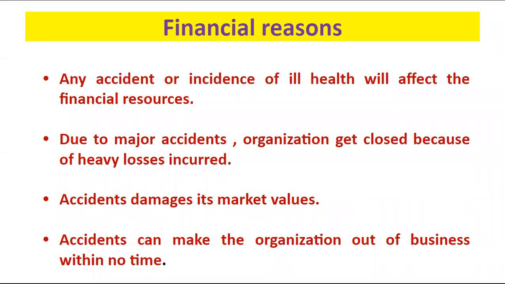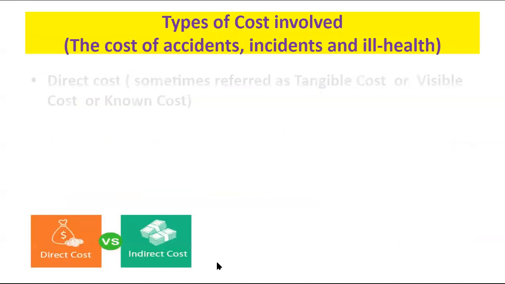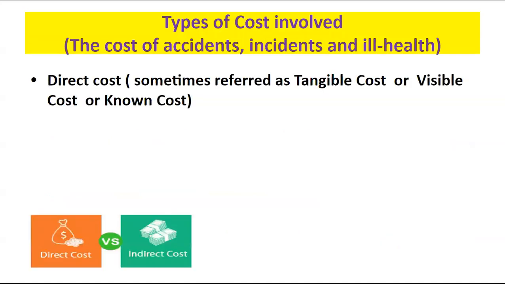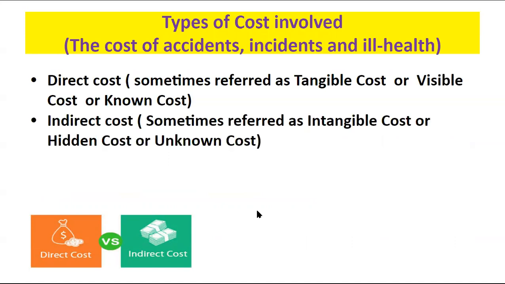got a major accident, the worst fatality that happened in the pesticide industries all over the world. A major accident damages market value and can make the organization go out of business within no time. So we have to consider that any accident or incident will have a direct impact on the financial resources of the organization. There are various types of costs involved. We can study about these types of cost.